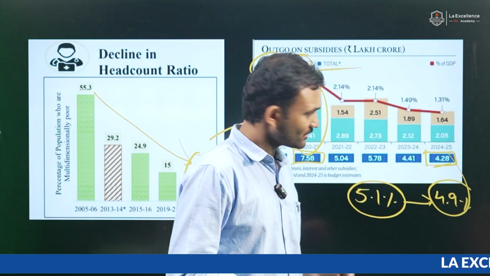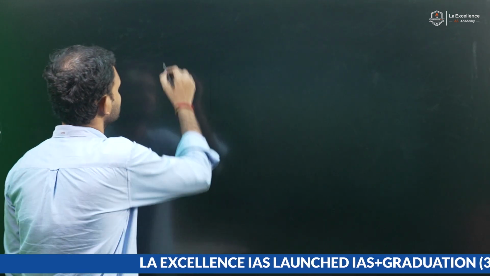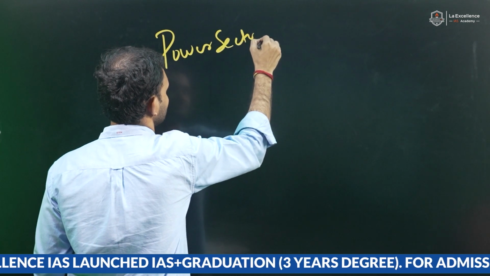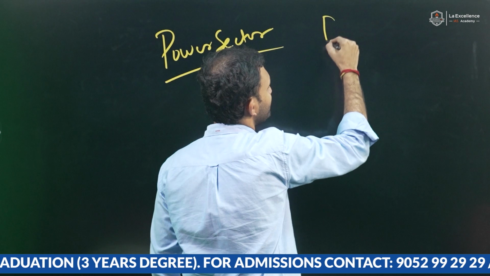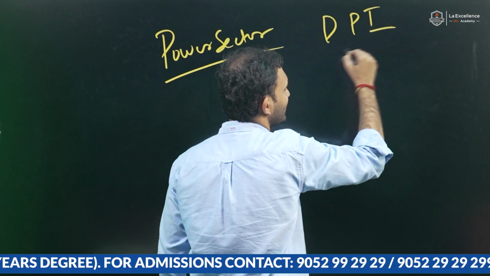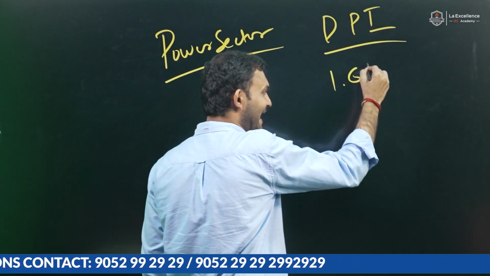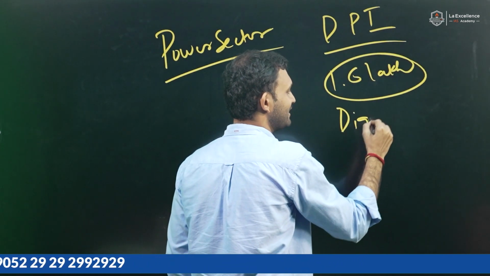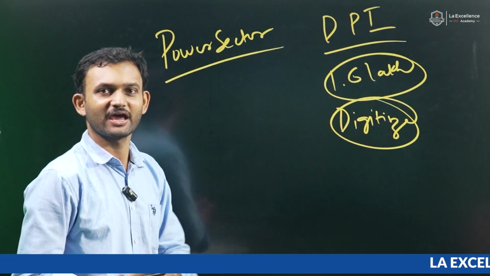Now, if this is the case, the other places where we need to focus are, one, the power sector, and the other one is digital public infrastructure in the agriculture field. 1.6 lakh crores have been allocated to digitize the agri sector. When I say digitize, what all things would come under digitizing the agriculture sector?